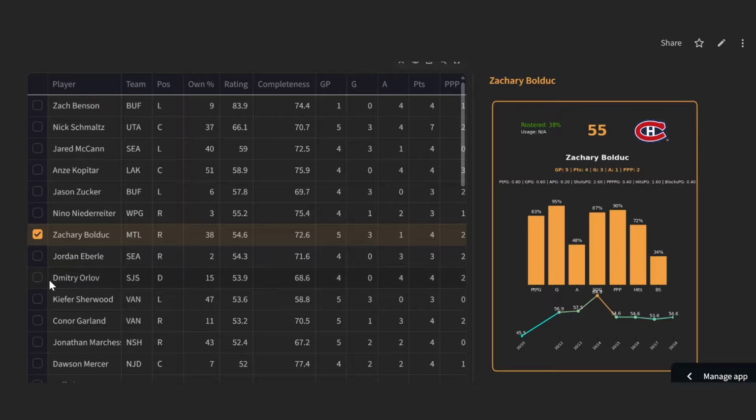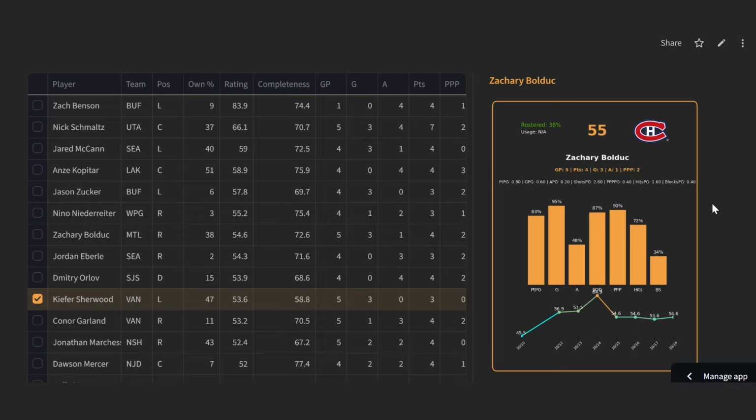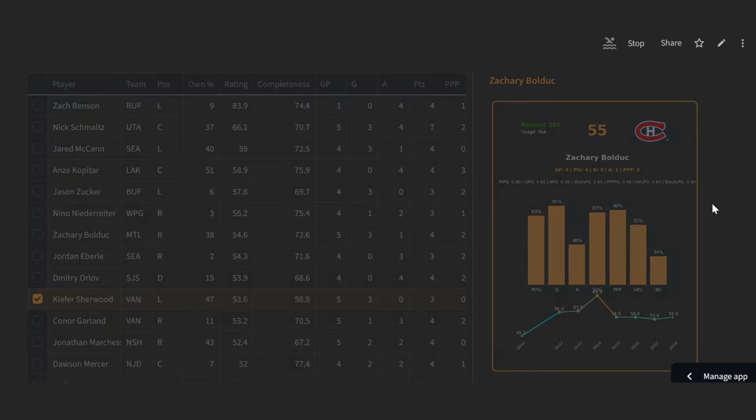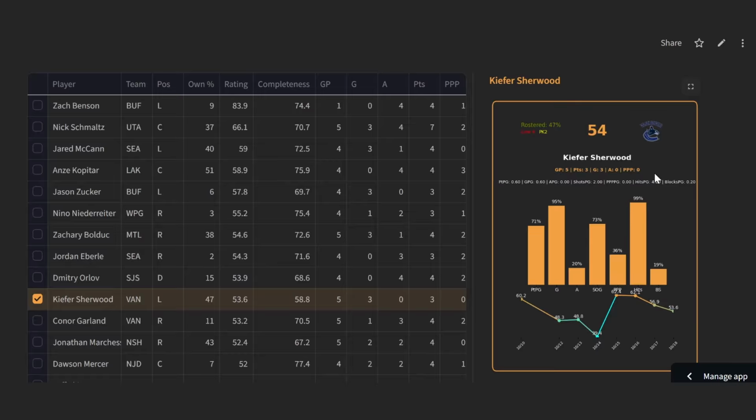Also got to give a shout out to Kiefer Sherwood, who has been kind of carrying the Vancouver Canucks. We know what he can do in terms of hits volume. Last year, setting the NHL record for hits, he's at 4.8 off pace to start the season this year, so still picking up where he left off last year. Shot volume at 2 shots per game is not bad. He's got 3 goals in 5 games, which is kind of crazy to think of. Line 4, penalty kill 2. He doesn't get a lot of opportunity, but he's 47% owned because of that hits volume. So he might not be there for you, but definitely did want to shout him out.